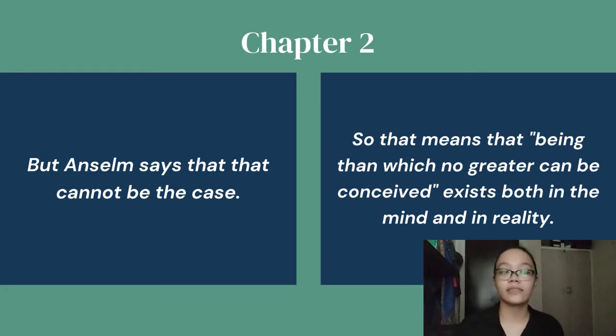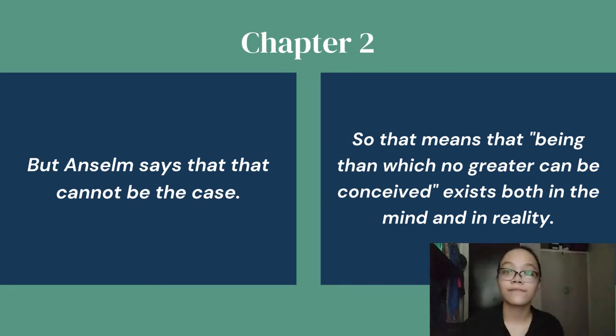This contradicts Anselm's argument by saying that the being than which no greater can be conceived is also at the same time a being than which something greater can be conceived. It means that there is something greater than God that can be understood to exist in the understanding and in reality.